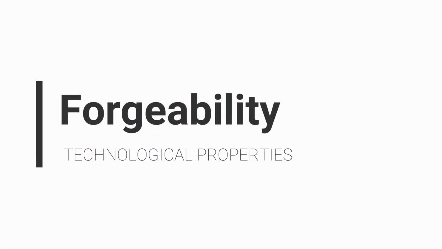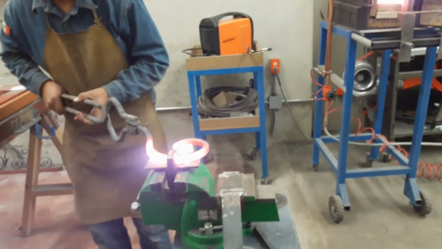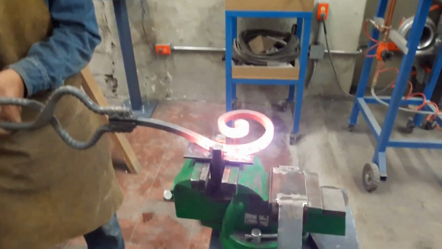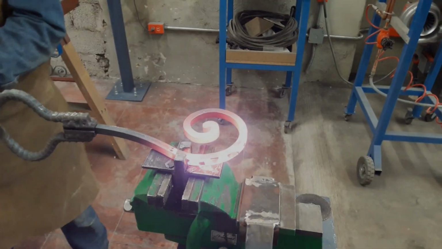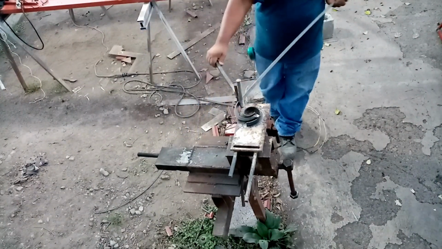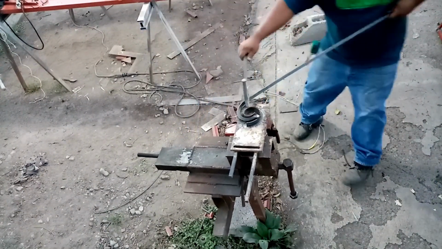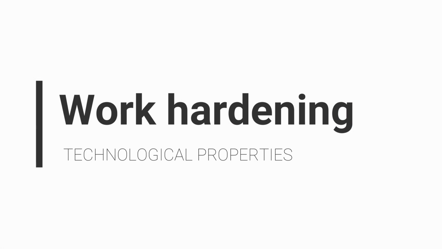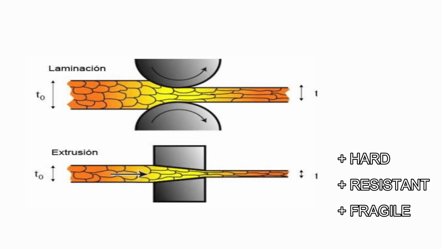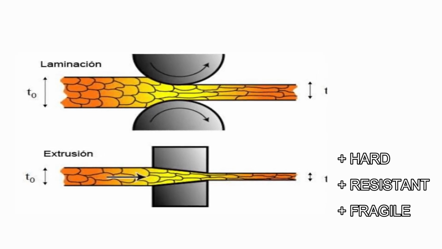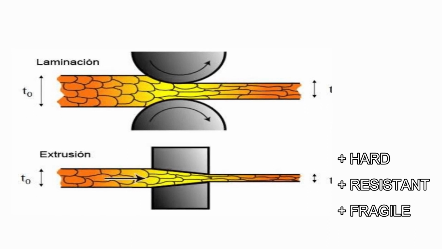Forgeability. Forgeability is the ability of metals to undergo sculptural deformation without breaking nor developing defects, which can be hot or cold. Work hardening. Work hardening is the property of a metal to increase its hardness, its resistance, but also its fragility when cold deformed.